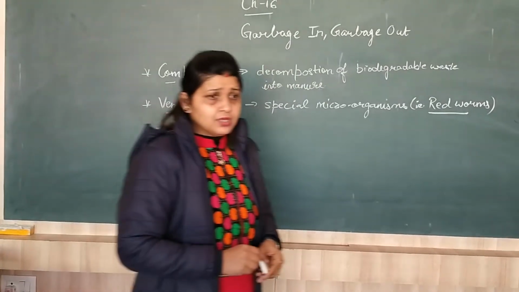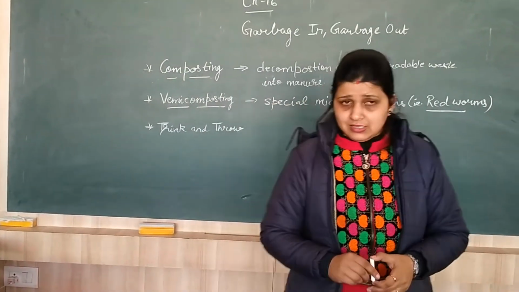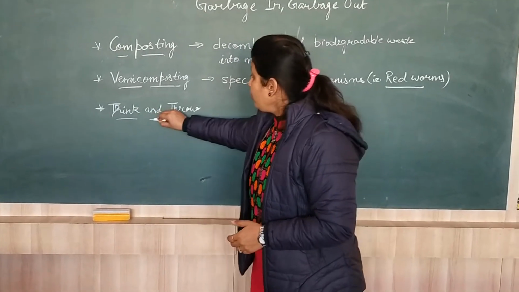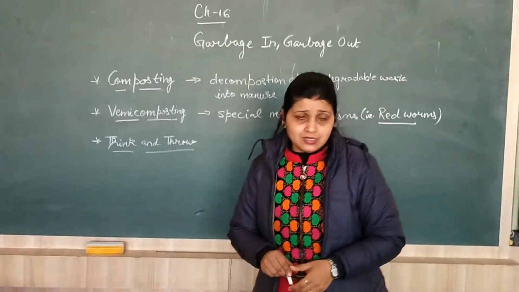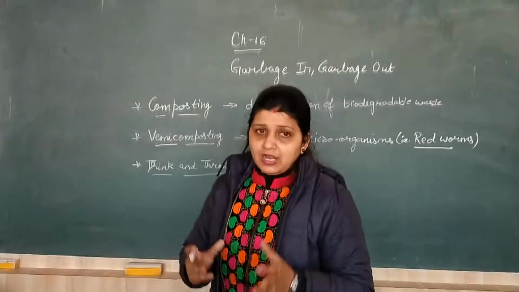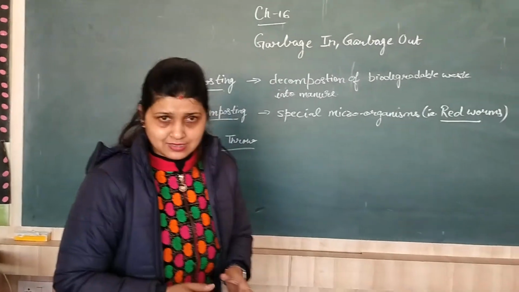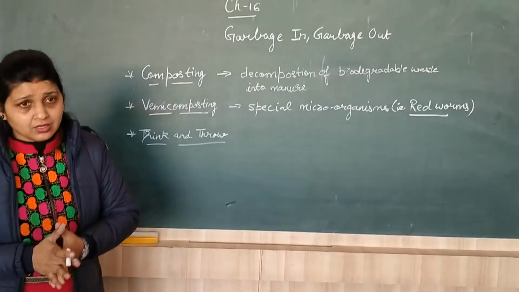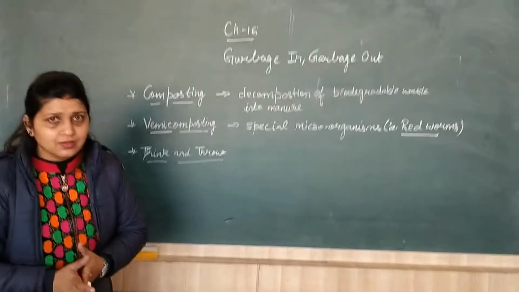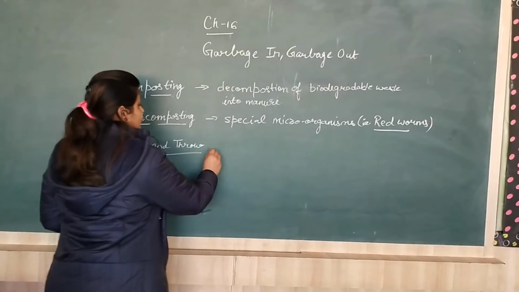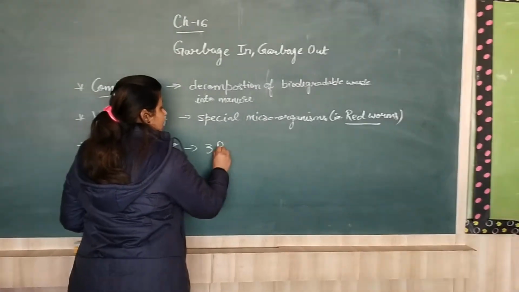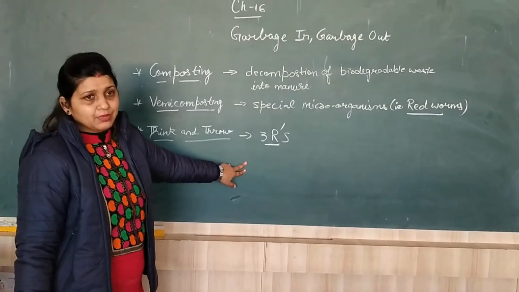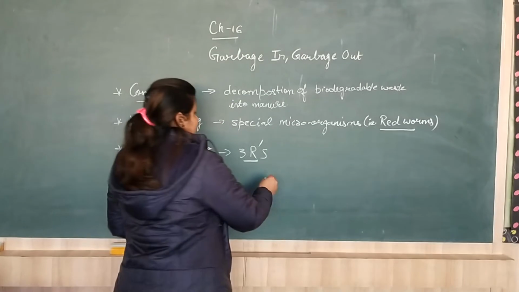Now students, you know we all generate waste, right? So now we have to think before throwing the waste. Then the waste collected will be less. Before disposing of the waste, you should think whether we can use it again, right? So we follow 3 R's. We should follow 3 R's so that less waste is collected.